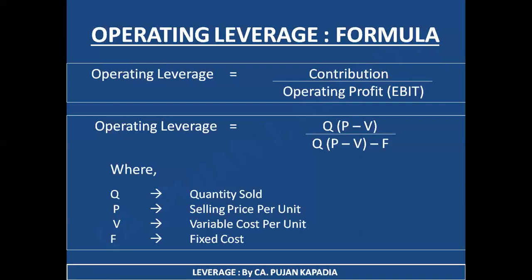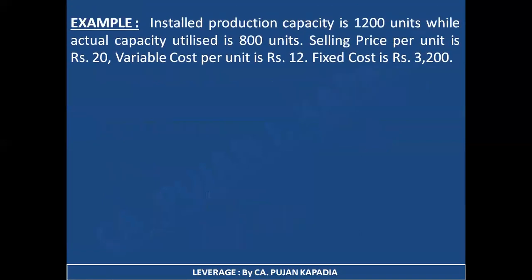Well, friends, I hope you are ready with this particular formula. So it is nothing but the amount before fixed cost and the amount after fixed cost as per our financial sheet, which means contribution divided by EBIT, that is operating profit. Fine. Let's take a practical example. The question is being reflected on your screen.